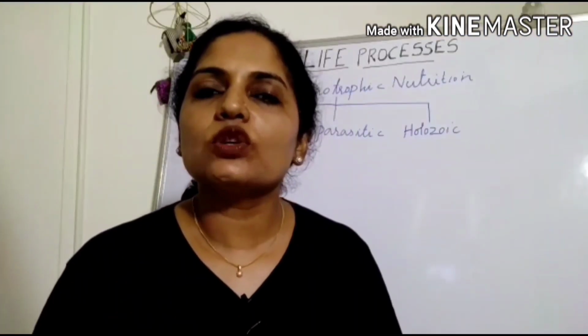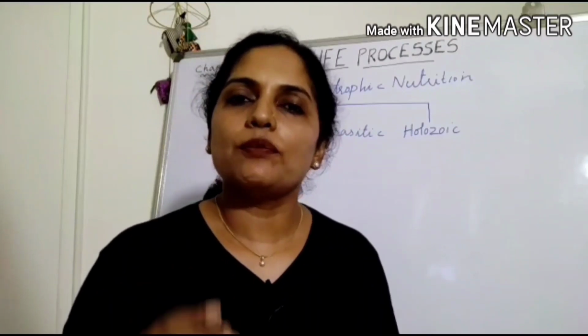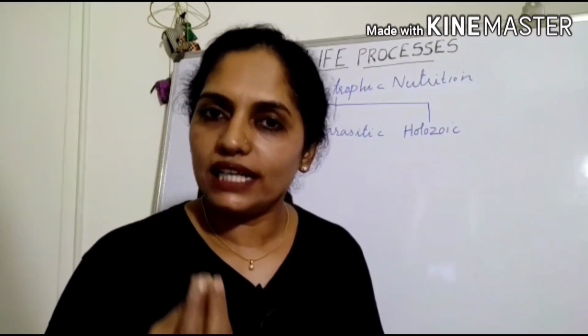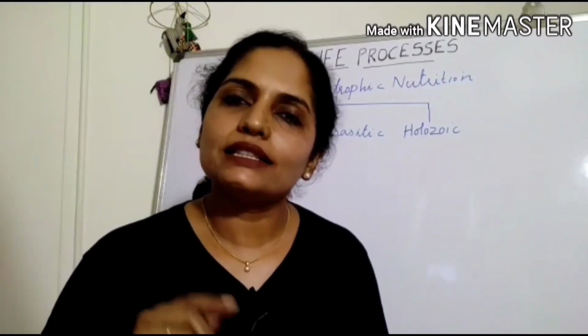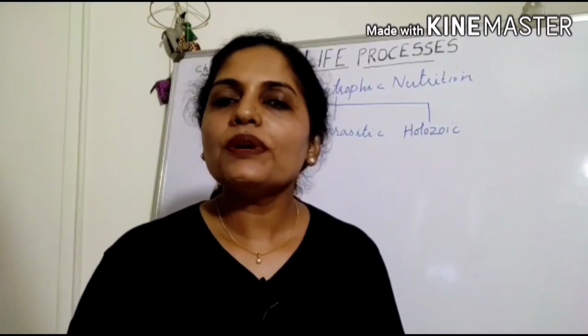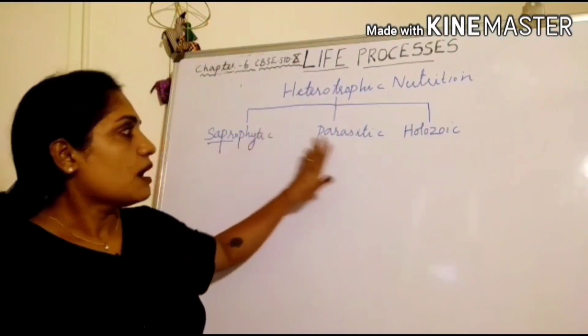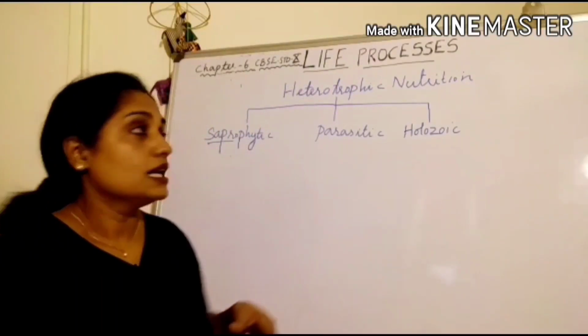Next mode of nutrition is heterotrophic mode of nutrition. How can we define heterotrophic mode of nutrition? It is a type of nutrition in which an organism obtains or derives nutrients from another organism. Heterotrophic mode of nutrition are of three types. Which are they? Saprophytic, parasitic and holozoic.